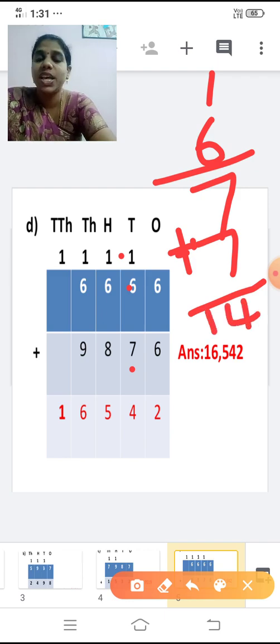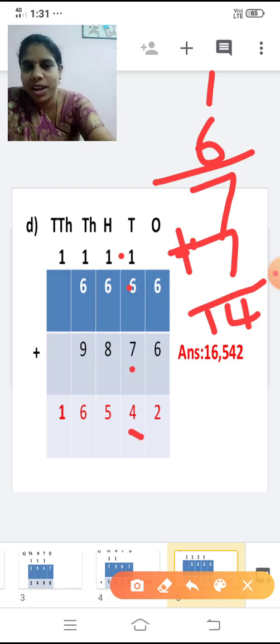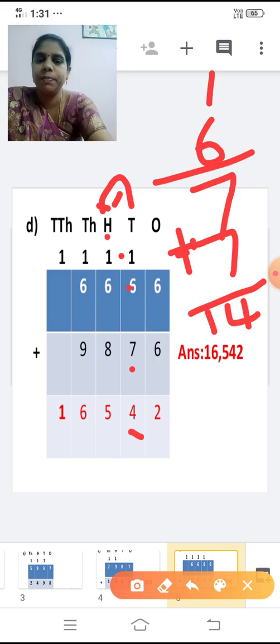7 plus 7 is 14. So it's a 2-digit number. So write 4 here and this 1 is carried over to the next place. That means the hundreds place.